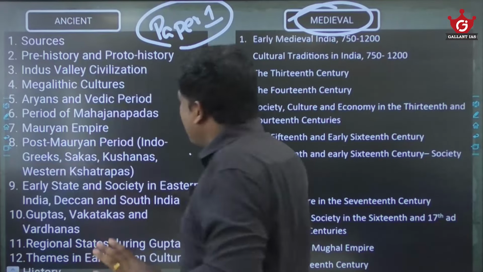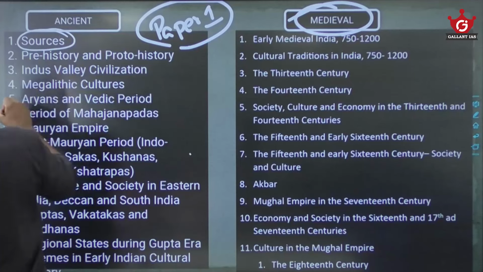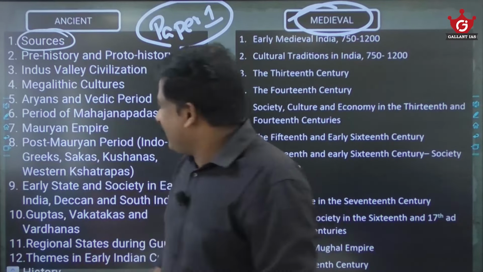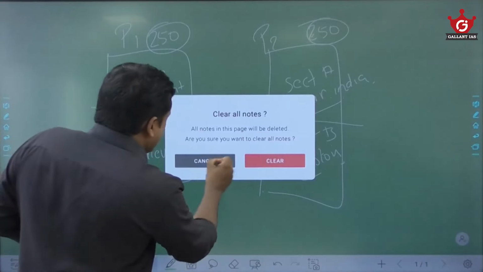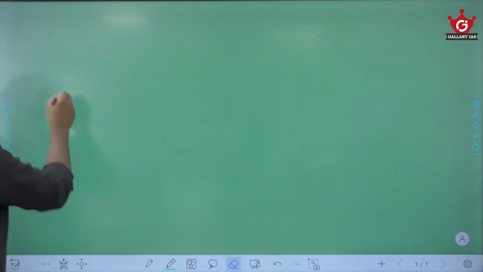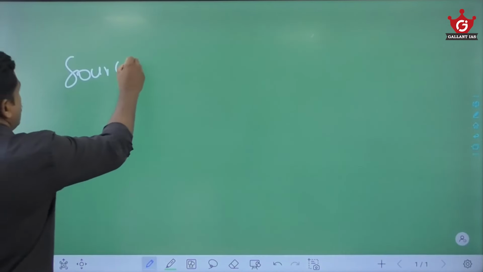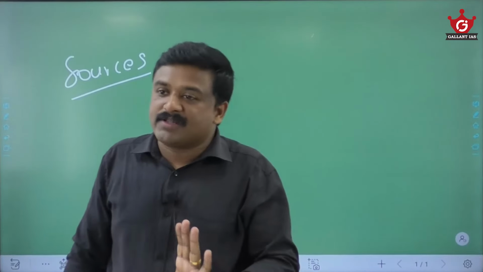Okay, coming to this paper 1, look into this. Coming to this paper 1, first thing we will cover is sources. Now I will tell you how easy this thing is here. Sources, I'm telling you, for example, look into this my slide here. See, for example, sources. This is one of the easiest modules, I will say that.